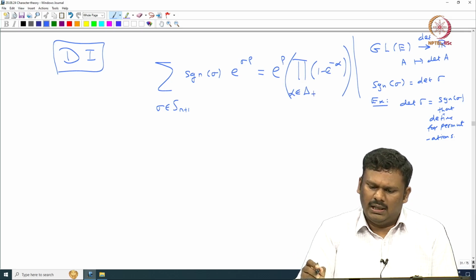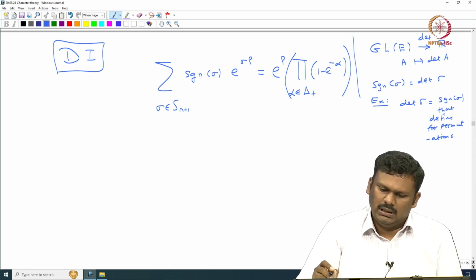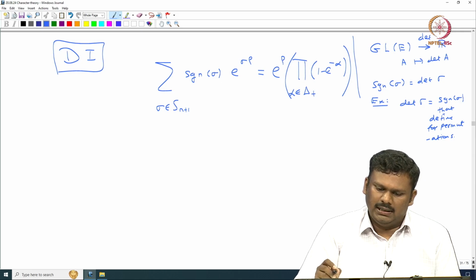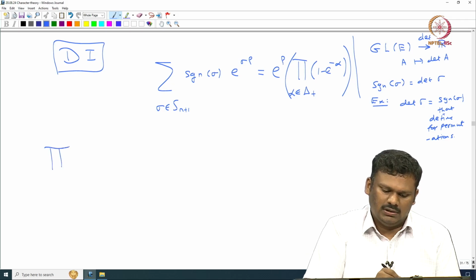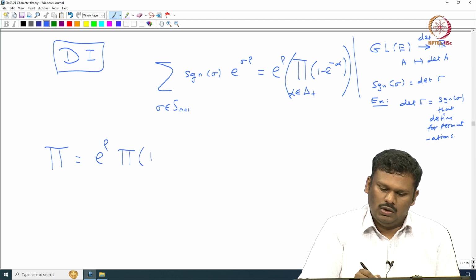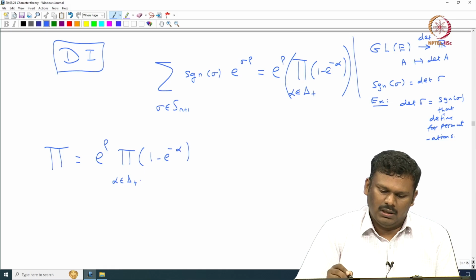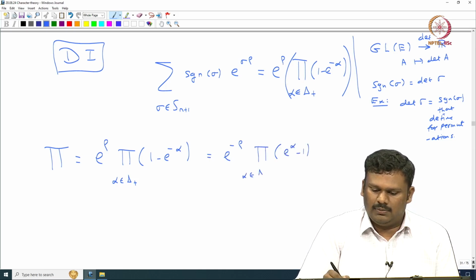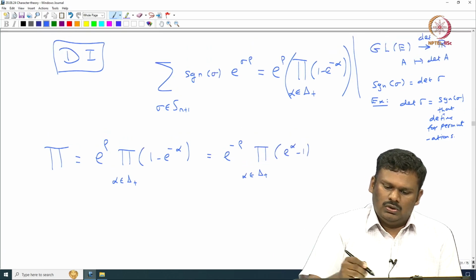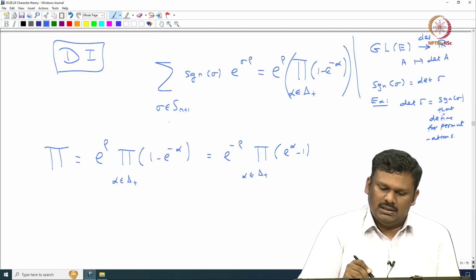So, the way one actually proves this identity, let us look at the product side, which is exactly e power rho product of 1 minus e power minus alpha, alpha in delta plus. We have also seen this can be rewritten as e power minus rho product of e power alpha minus 1, alpha in delta plus.